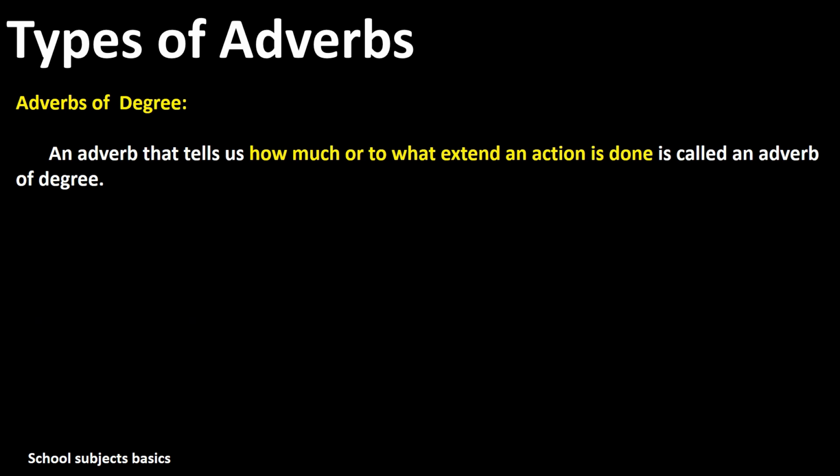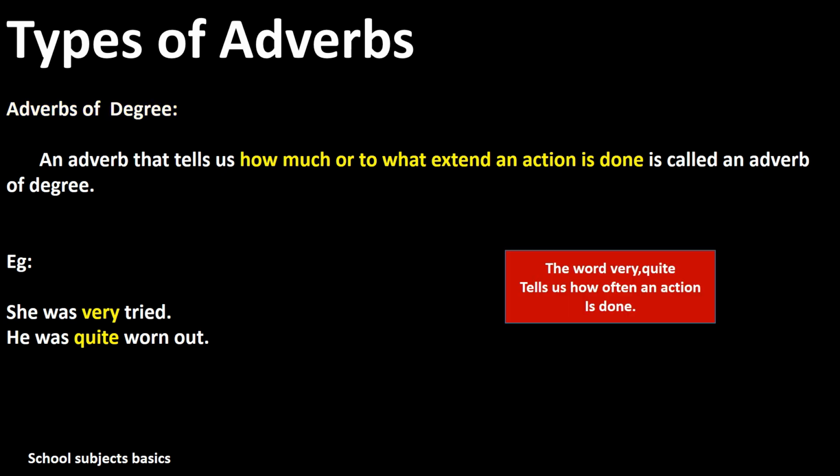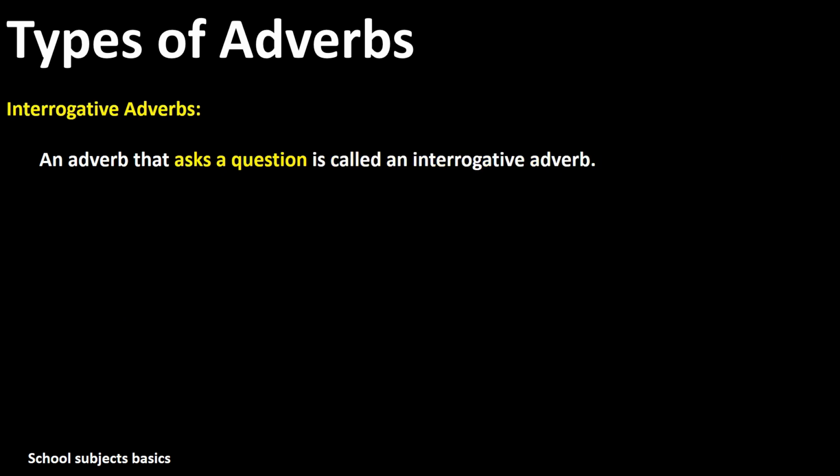Then the next one is adverb of degree. This adverb tells us how much or to what extent an action is done. Let's see an example. She was very tired. He was quite worn out. From the words very and quite, we can understand how much the action is done. The words very and quite tell us the extent, and this is known as adverb of degree.